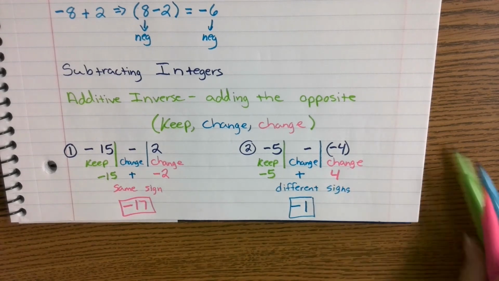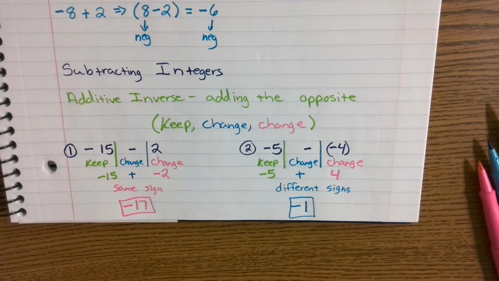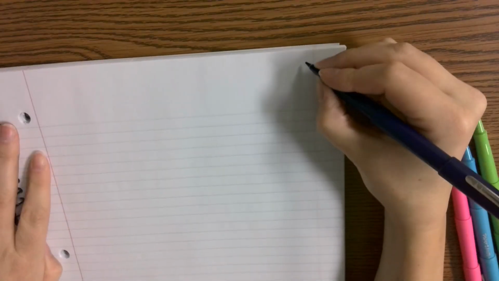Okay, I just wanted to go over addition and subtraction rules real quickly with you as a refresher. Go ahead and get this copied down. I'm going to leave it up for another 30 seconds. And then we're going to go to page 4. You're going to try a couple problems on your own. Page 4.